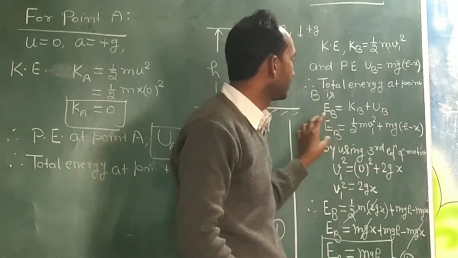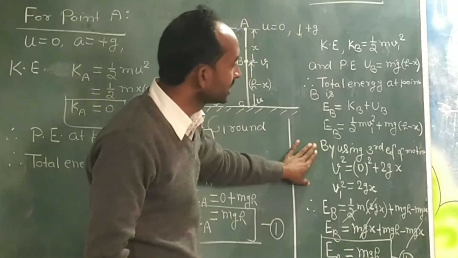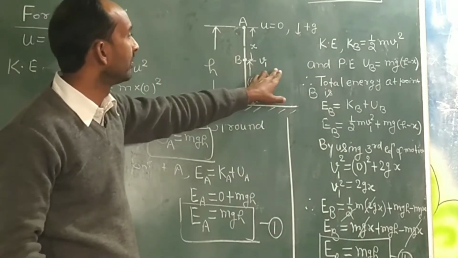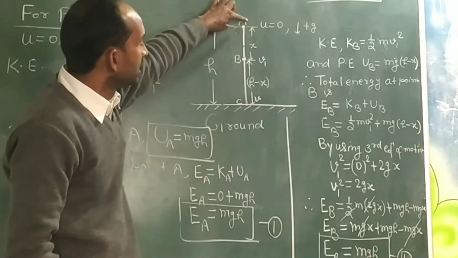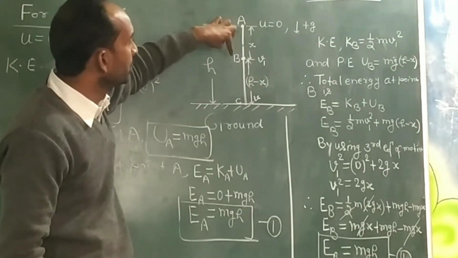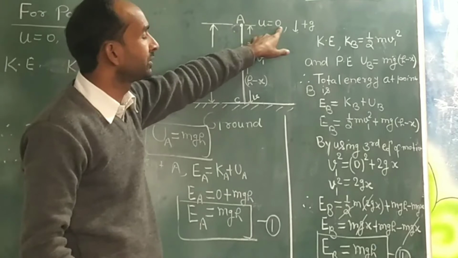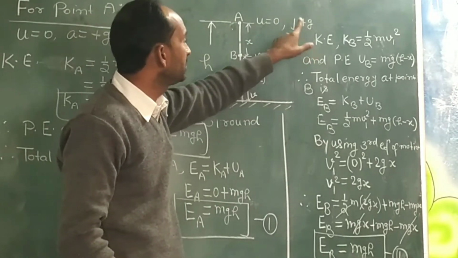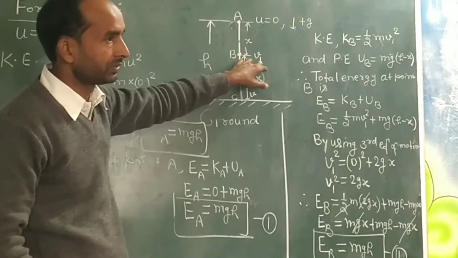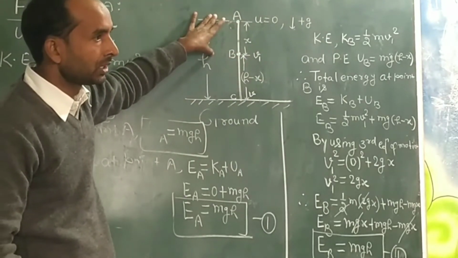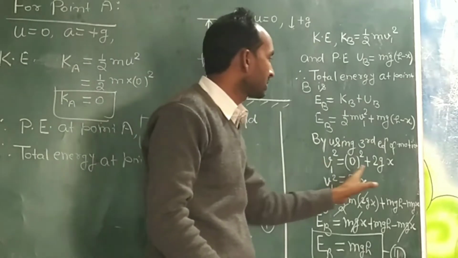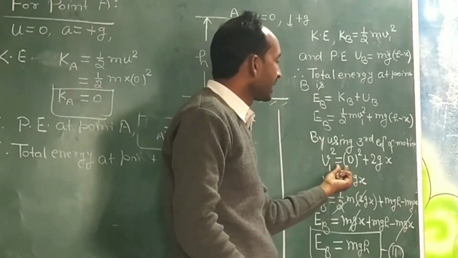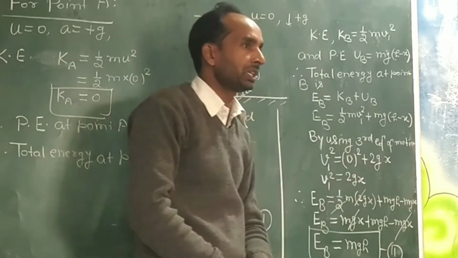Adding these two terms we get this, and by using the third equation of motion we can find the value of v1. Here, for the motion from A to B, the initial velocity of the object is 0, acceleration due to gravity is plus g, and the final velocity is v1. No time is given, so we will use the third equation of motion only, which gives us v square equal to u square plus 2gh.